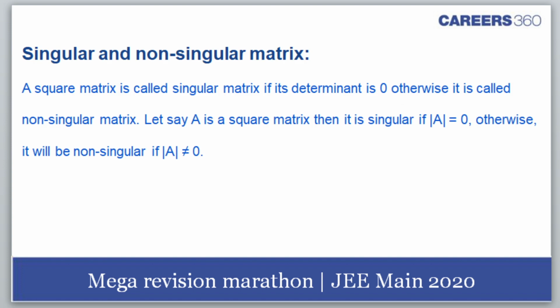So, what do we get? Singular and non-singular matrix. Now, what is a singular matrix? Singular matrices are matrices whose determinant value is 0. That's what they have given. A square matrix, first of all, obviously the determinant value has to be calculated, so it has to be a square matrix. It is a singular matrix if its determinant is 0. Otherwise, it is called a non-singular matrix. Then, yes, thank you, Abhimanyu. So, we go to the next slide.